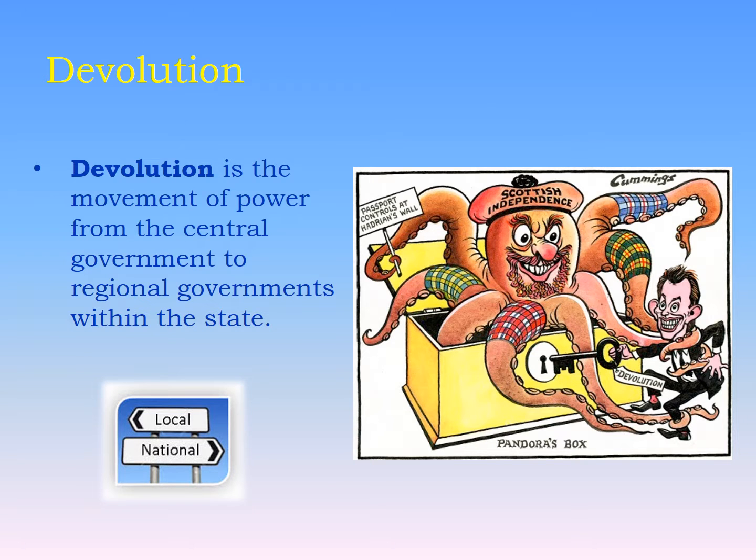Devolution is the movement of power from the central government to the regional governments within the state. Sometimes devolution is achieved by reworking a constitution to establish a federal system that recognizes the permanency of the regional governments. In other places, governments devolve power without altering constitutions, almost as an experiment.